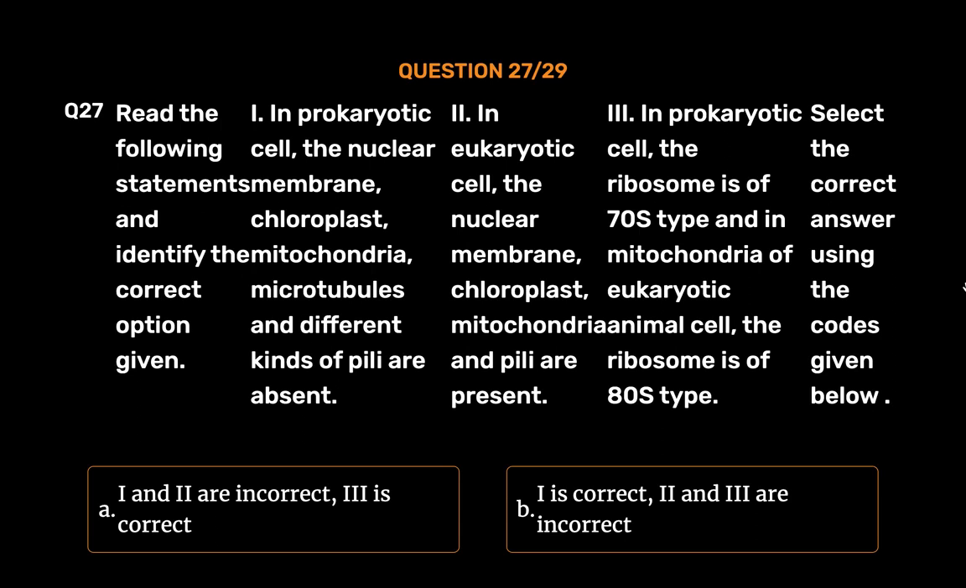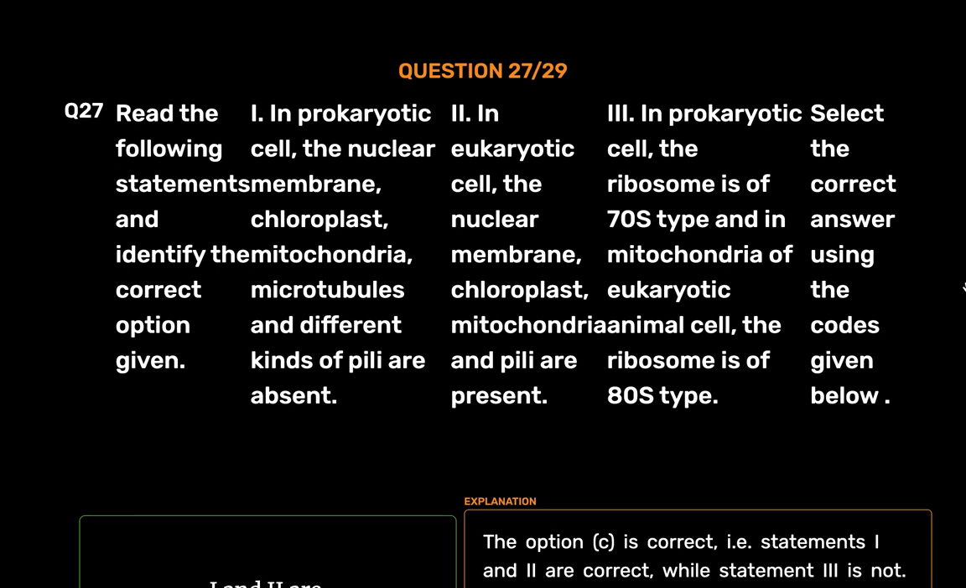The correct answer is Option C. 1 and 2 are correct, 3 is incorrect. The option C is correct, i.e. statements 1 and 2 are correct, while statement 3 is not. The correct statement is as follows: ribosomes are 70S type in prokaryotes, while it is 80S in eukaryotes. In mitochondria and chloroplast of eukaryotic cells, 70S type of ribosomes are found.